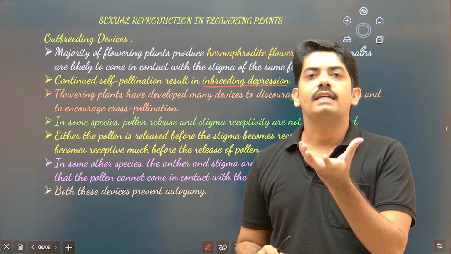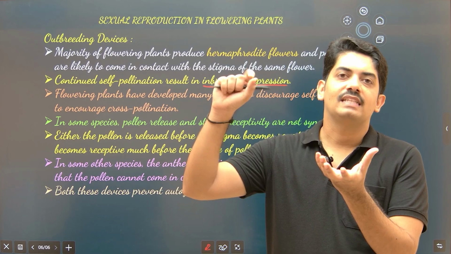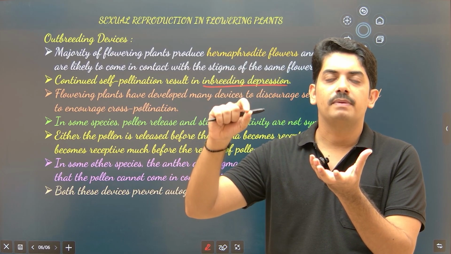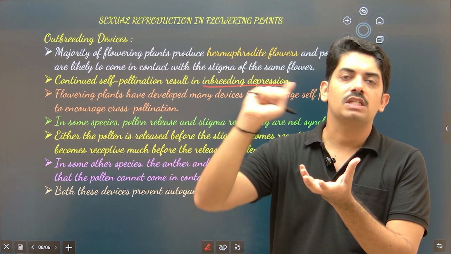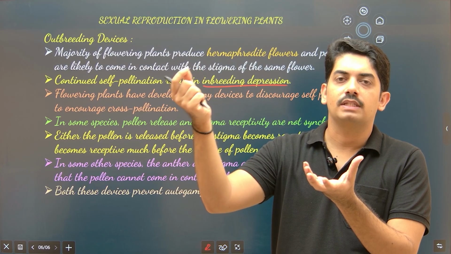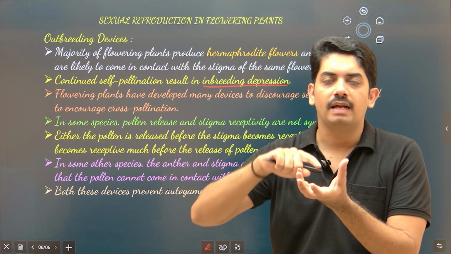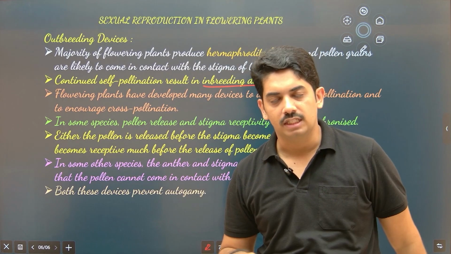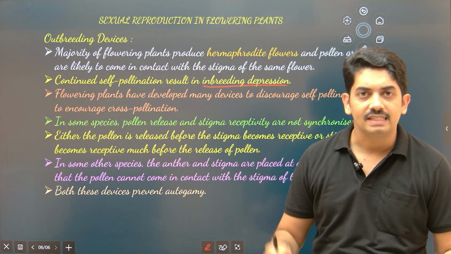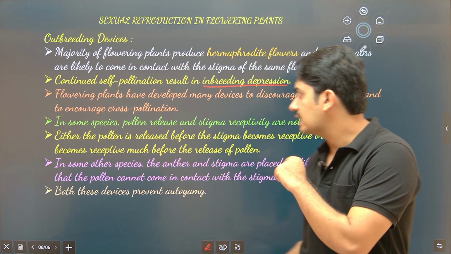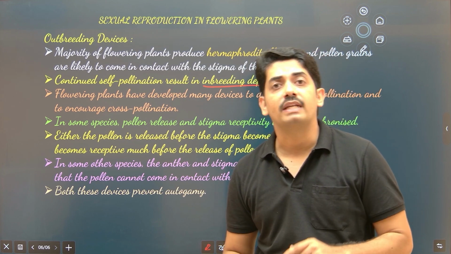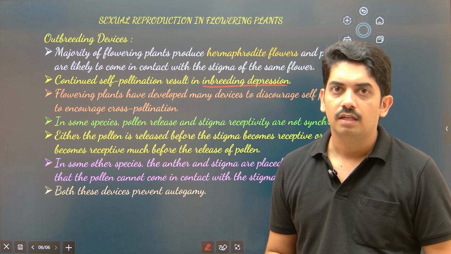So when the stigma gets receptive, pollen grains are not even matured. The nearby plant of the same species, when it produces mature pollen grains, with the help of wind or insects, comes and deposits it on the stigmatic surface and cross-pollination takes place. Even though plants are bisexual, in this condition we call it protandry or protogyny.